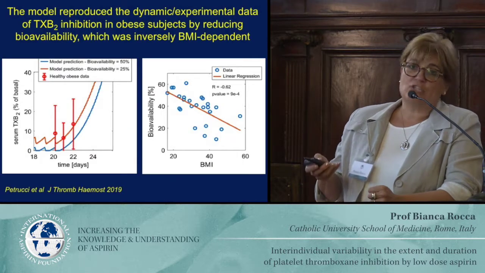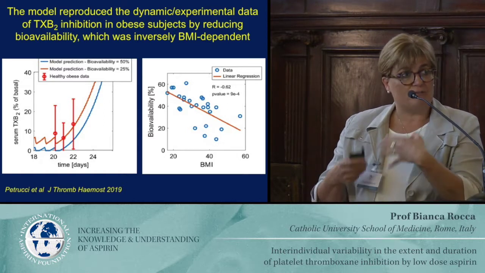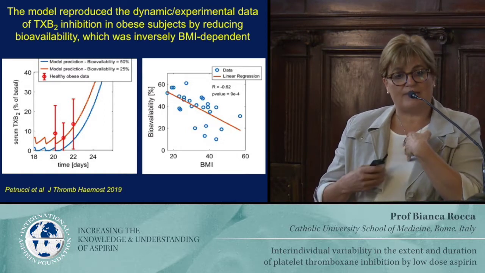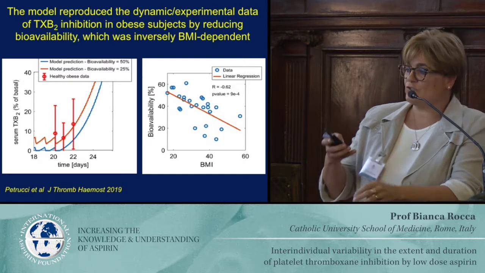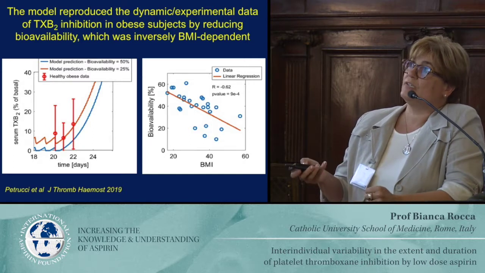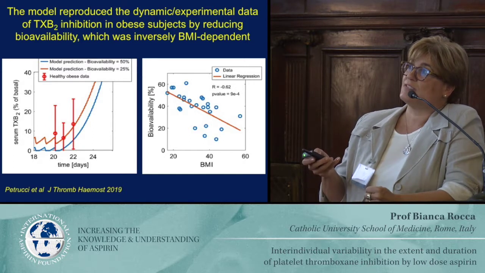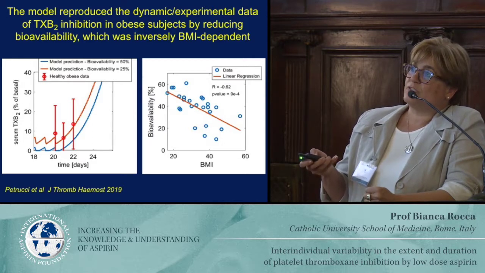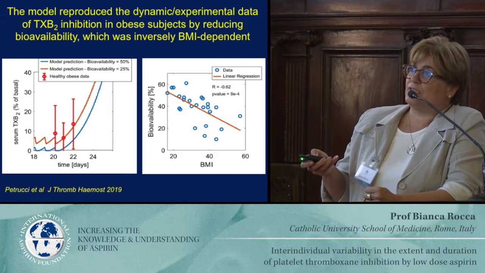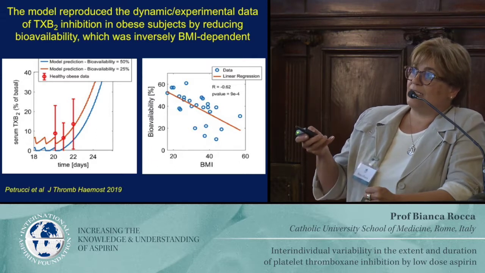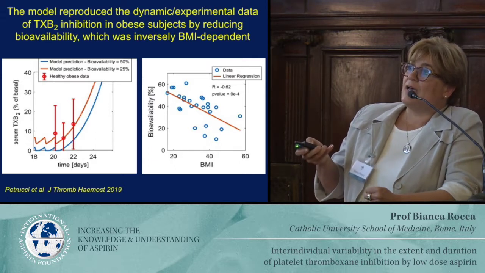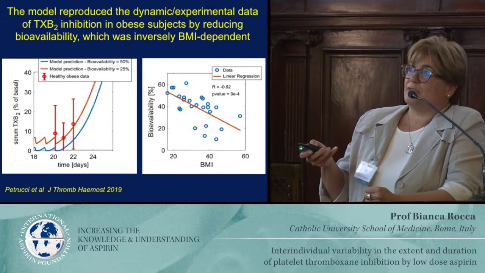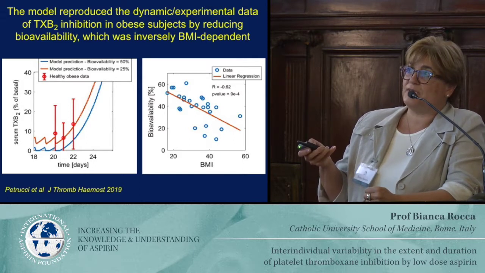So we also challenged the model, because the nice thing about this model is that it can learn. So we challenged the model with the data on obese patients. The blue line, again, is the model simulation that would fit the experimental data of the healthy subjects, and the red dots were the experimental data on obese subjects.